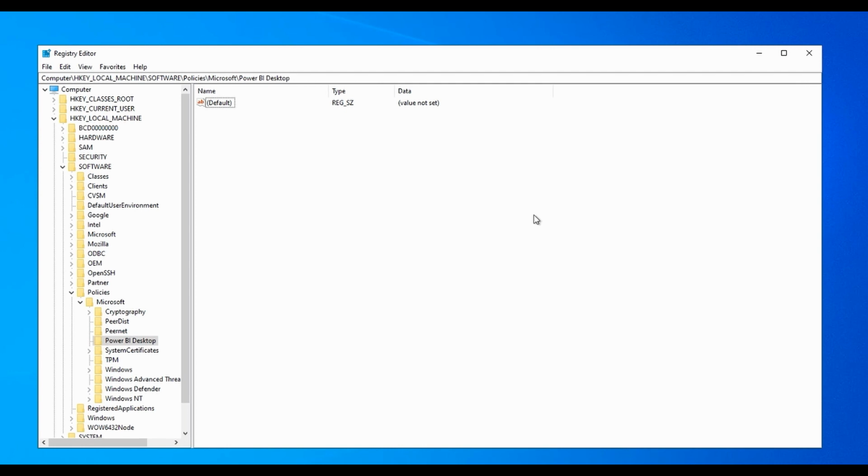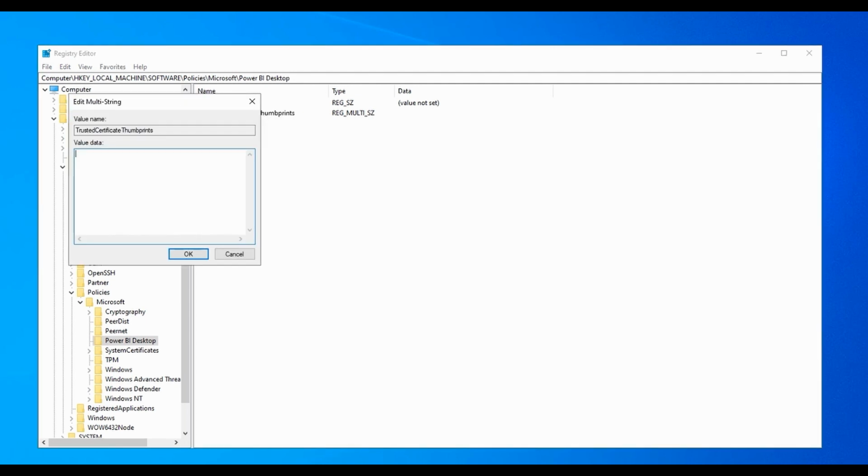We need to update, or in this case, add the value trusted certificate thumbprints. If the value doesn't exist, create a multi-string value. Create the multi-string value and give it the name trusted certificate thumbprints. Once created, or if the value is already there, modify the value.